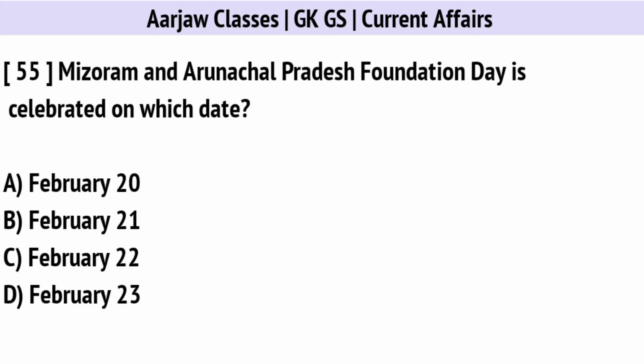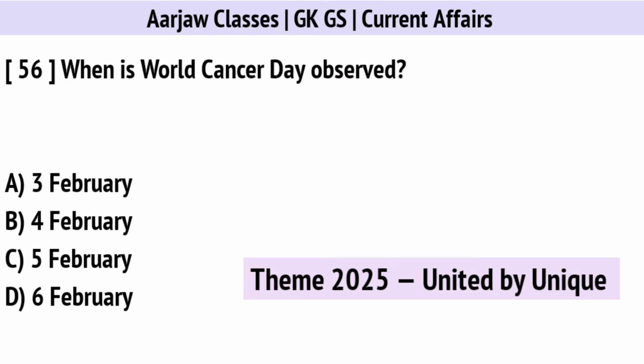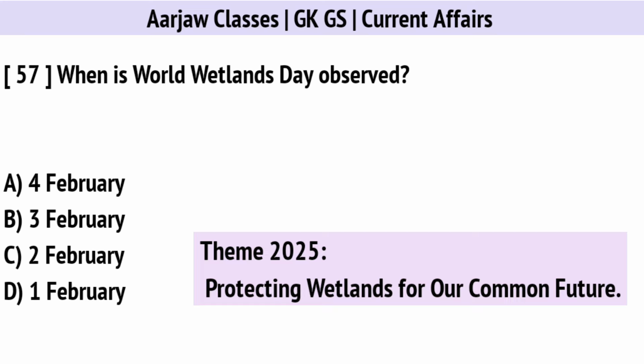Mizoram and Arunachal Pradesh Foundation Day is celebrated on which date? Correct option is A, on 20th February. When is World Cancer Day observed? Correct option is B, on 4th February. When is World Wetlands Day observed? Correct option is C, on 2nd February.